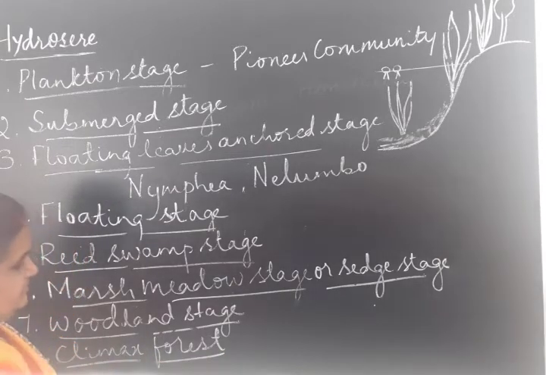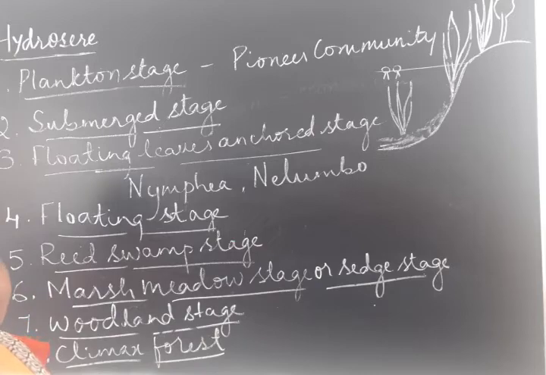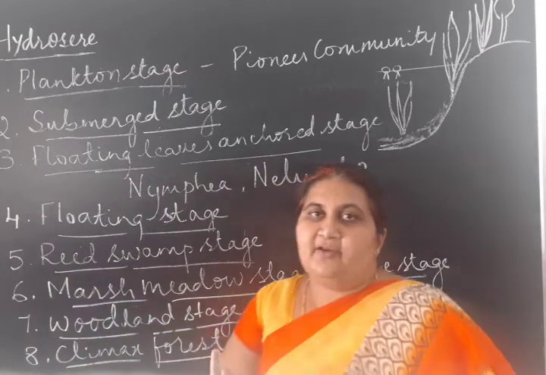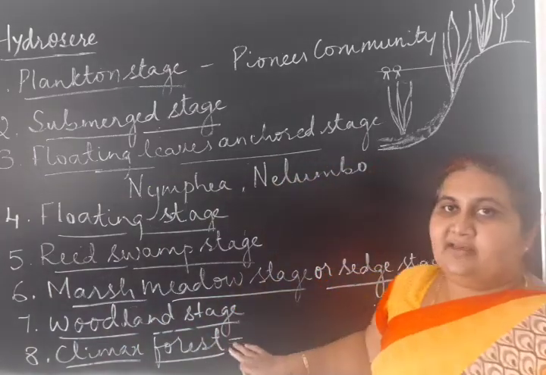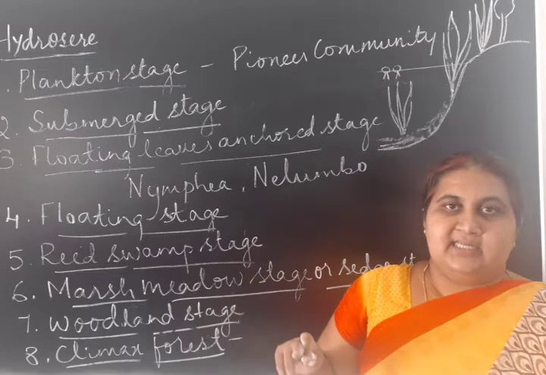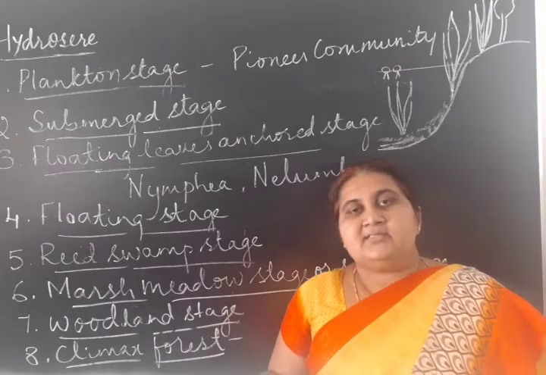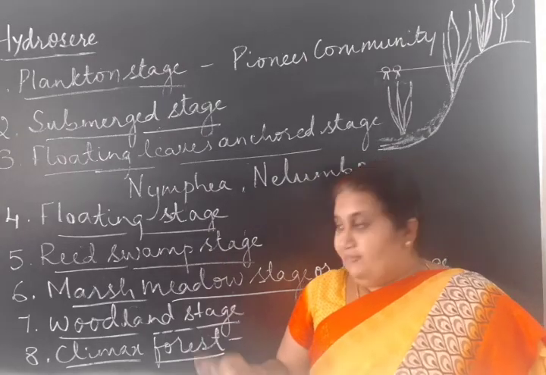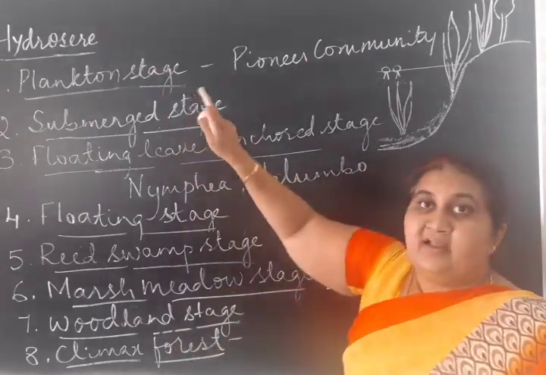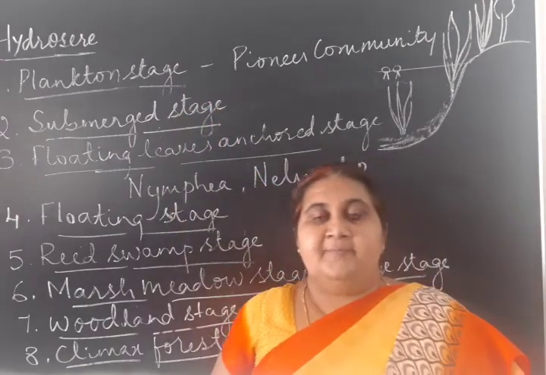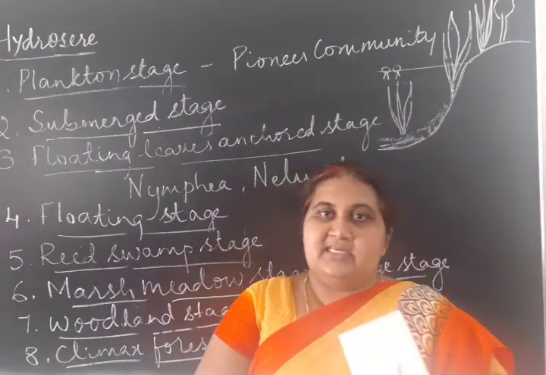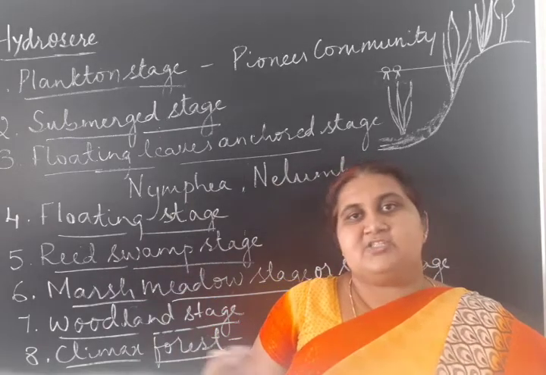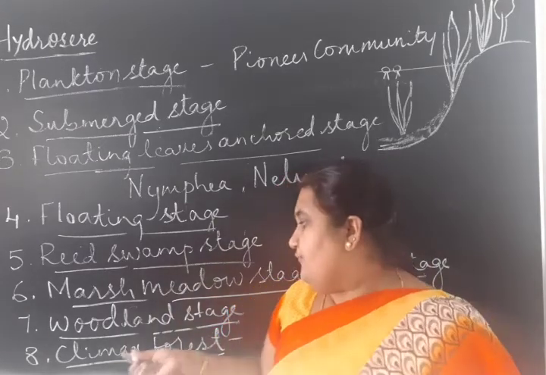So the last is the climax forest. Based upon where the ecological succession begins, if it is in a tropical region, then the forest formed will be the rainforest. If it begins in a temperate region, then it will be coniferous forest or deciduous forest.